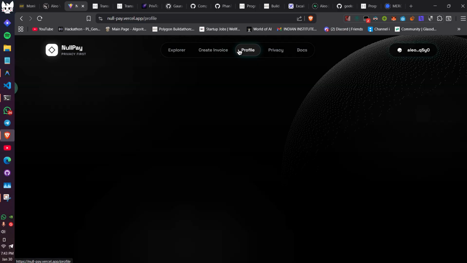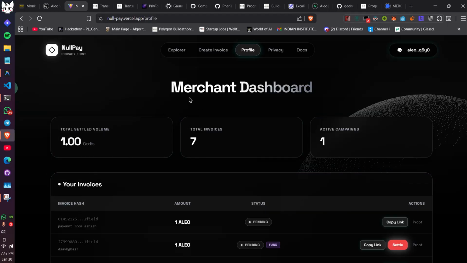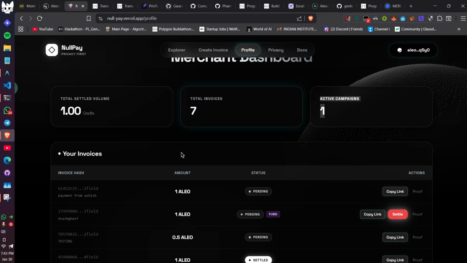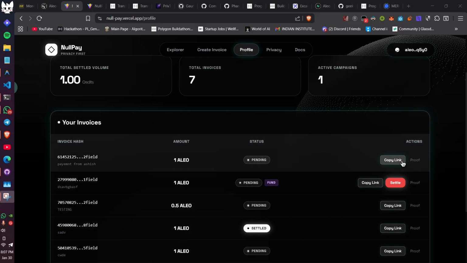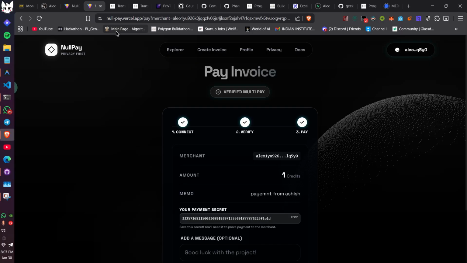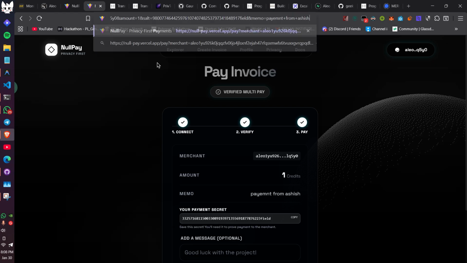If we go to the profile section, you can see the merchant dashboard, which shows the total settled value of how many credits have been transferred to the merchant via the invoices, the number of total invoices, and the active campaigns. In the profile page you can see the invoice that I just created. You can copy the link. Here I've copied the link, and I will paste it again.